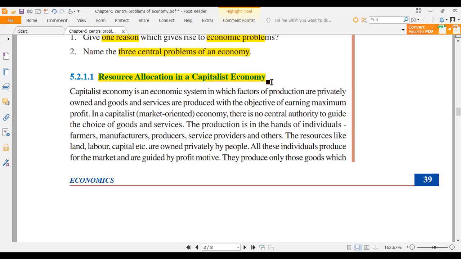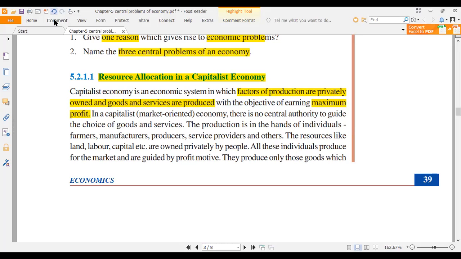Capitalist economy is what? It's an economic system. I told you last class. Socialist economy: they own resources. Who are they? Don't say randomly "they." Who are they? Private individuals or organizations. Factors of production are privately owned, and goods and services are produced with the least interference of government, with the objective of earning maximum profit.